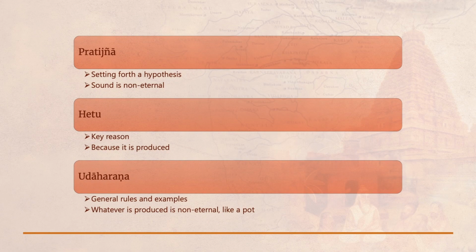This is a very important distinction between the Nyaya mode of argumentation and the Greek logic. For example, a statement of the form all men are pink, which I had just given, is an acceptable statement in the Greek logic, whereas when you give such general rules in the Nyaya model, we must always furnish an example. You will notice that for all men are pink, we will not be able to furnish any example, therefore such statements are not accepted as general rules in this logic. Whenever we set forth a general rule, we must give at least one example which we know conforms to that particular general rule.